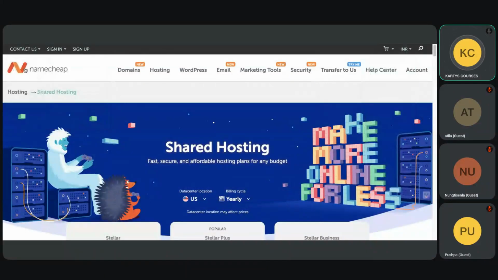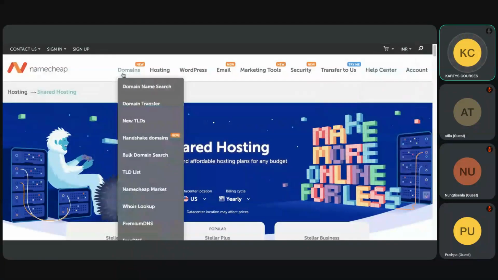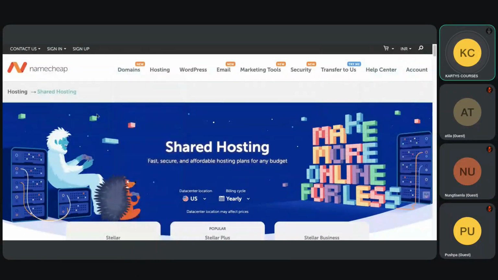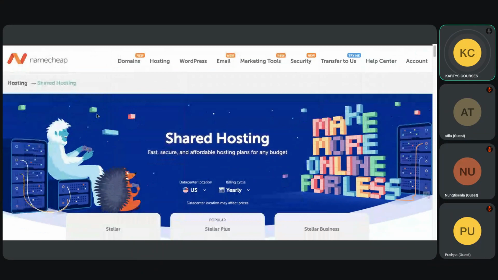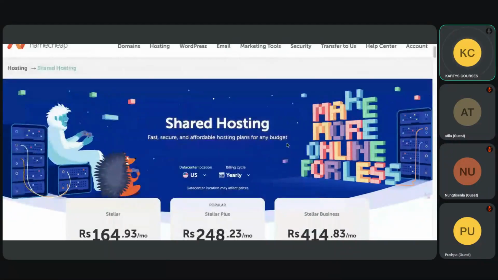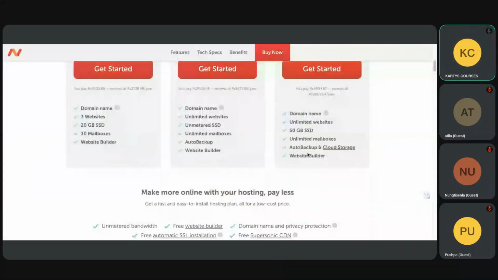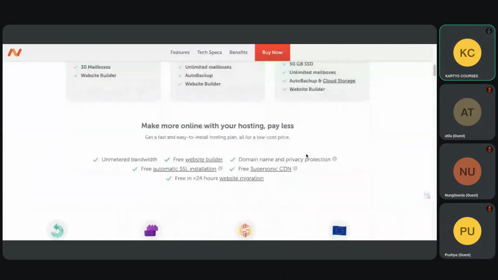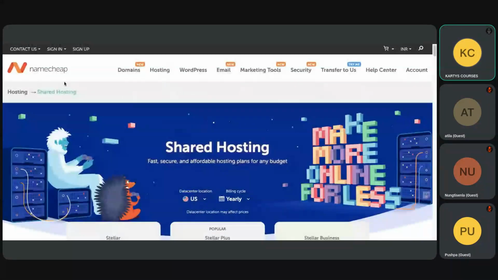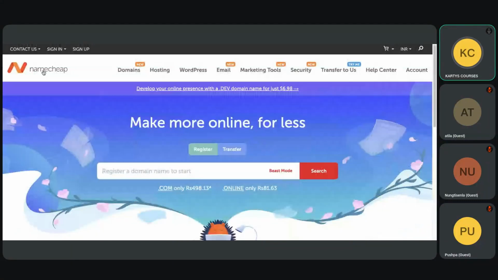This is a login icon. These are all the hyperlinks to different pages. This is the background image, and these are containers. Everybody clear on the UI part, right? Is there any carousel that they have put? No. Maybe on the landing page they will. If you click on the Namecheap name, you will find the landing page. So this is the landing page.